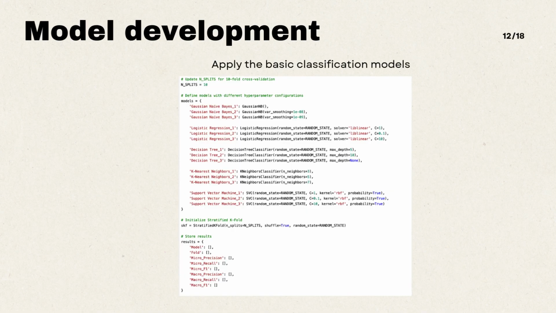After pre-processing, I trained baseline models: naive Bayes, logistic regression, decision tree, KNN, and SVM. I use stratified K-fold cross-validation so each fold preserves the ASA class distribution. These baselines act as sanity checks. If a baseline is strong, it tells me the engineered features already contain meaningful signal.